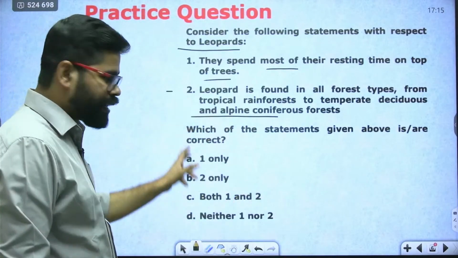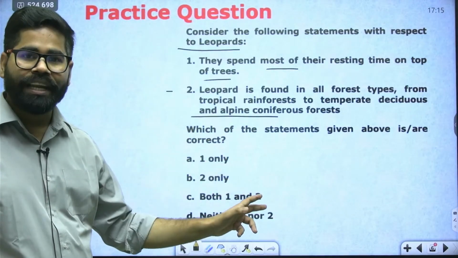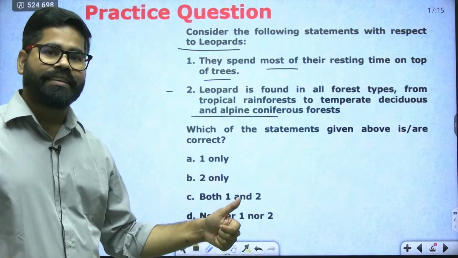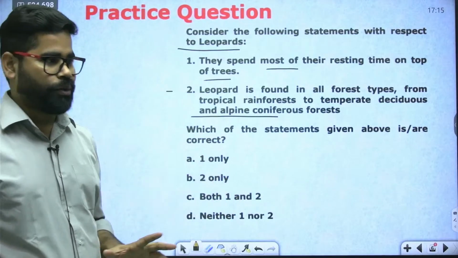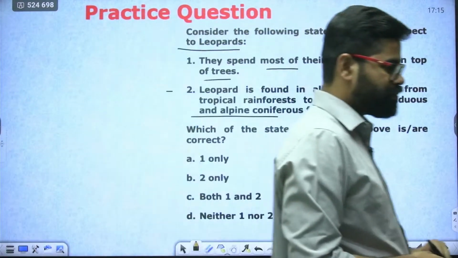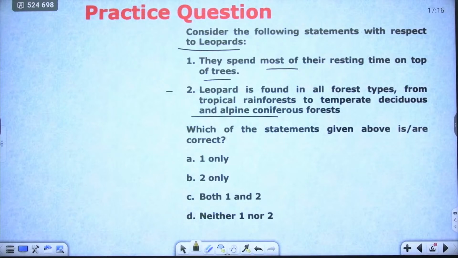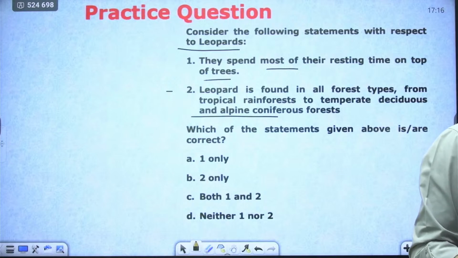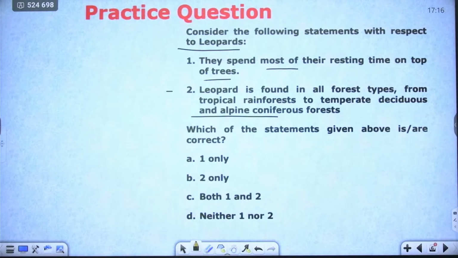Which of them are correct? A, 1 only. B, 2 only. C, both 1 and 2. And D is neither 1 nor 2. So tell me, what will be the correct answer here?